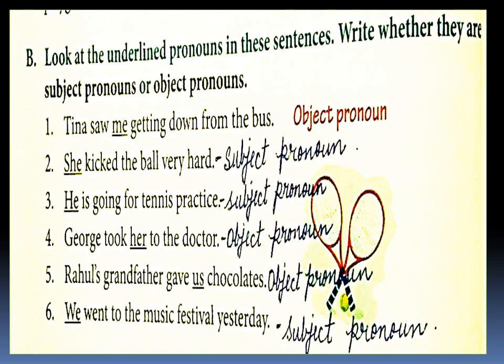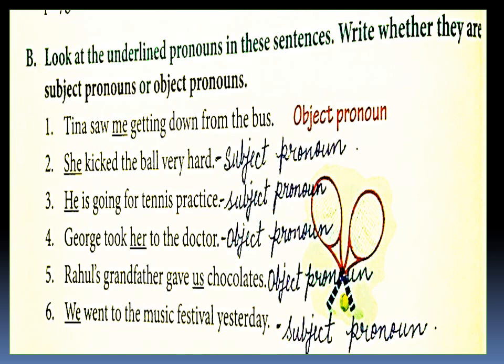Now, based on subject pronouns and object pronouns, we have an exercise to be done in Bit 2, B bit. Look at the underlined pronouns in these sentences. Write whether they are subject pronouns or object pronouns. So a subject pronoun is the pronoun which is the doer of the action. An object pronoun is the pronoun which is the receiver of the action.